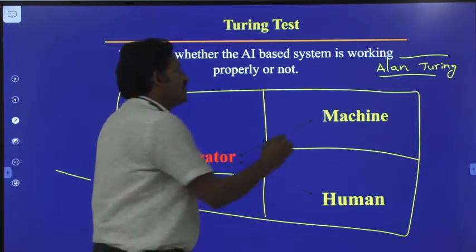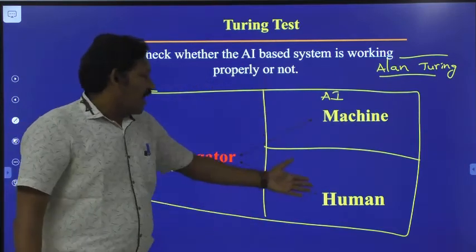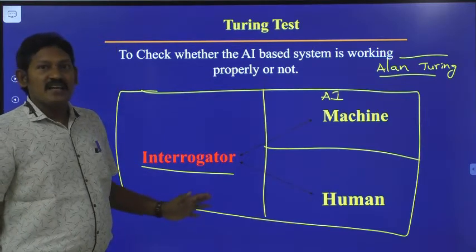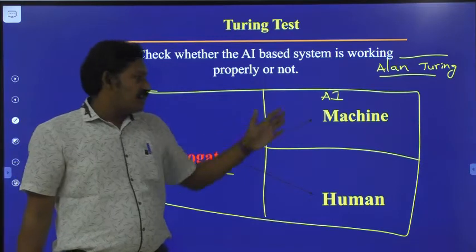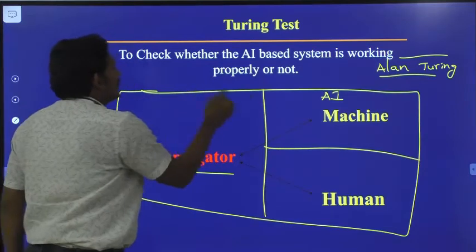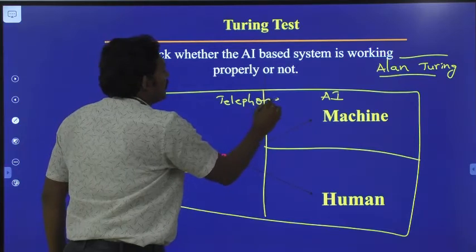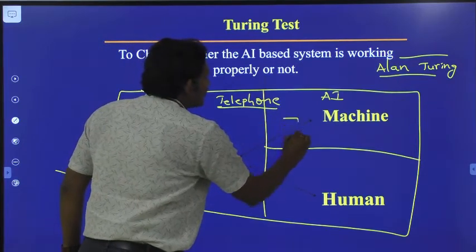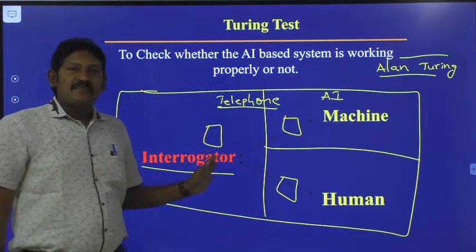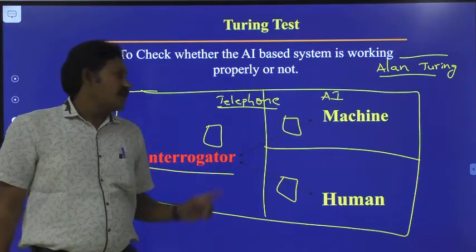The AI based machine is placed in another room, and the human being is placed in another room. Now the interrogator is free to ask any number of questions to both the AI based machine as well as the human being. The way he can interact is through telephone, a landline. He can ask any type of questions to the AI based machine as well as to the human being through telephone.